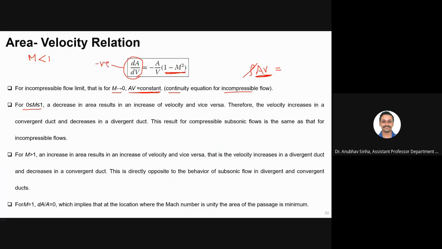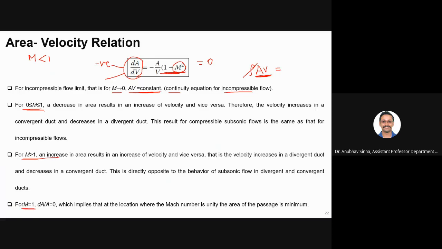negative. Right? Now, if you look at the same equation, if I substitute instead of m less than 1, let us say that m is more than 1. What will happen? Positive. So this term will become positive. Okay. And let us say that m is equal to 1. If m is equal to 1, then this will become 0, and dA by dV is equal to 0. So we arrived at three possible scenarios. One is m is less than 1, one is m is more than 1, and m is equal to 1.